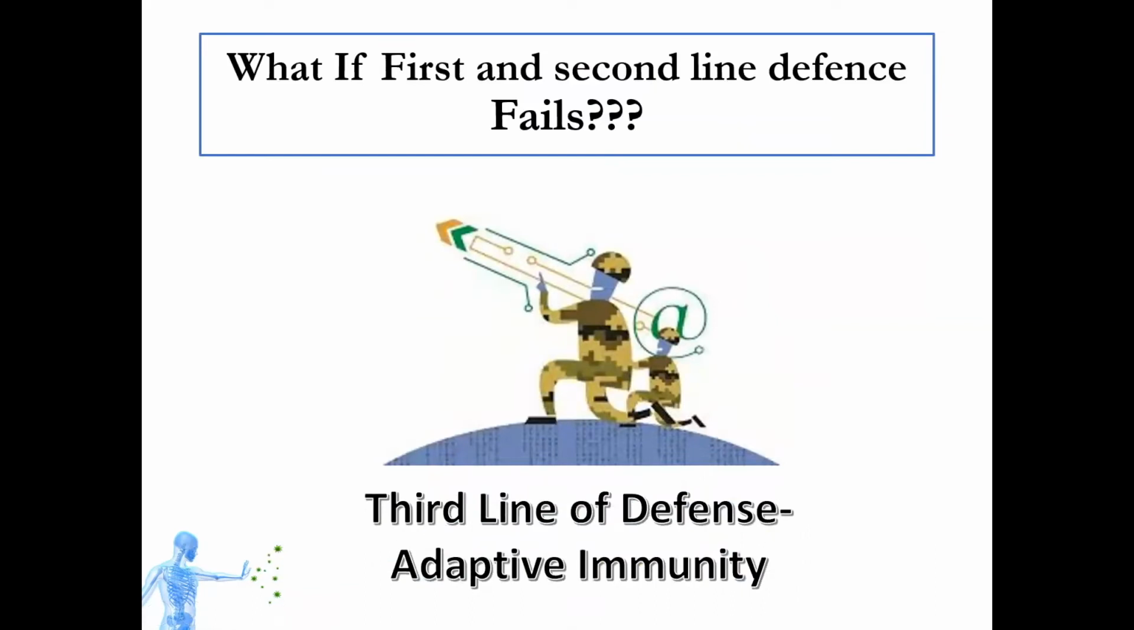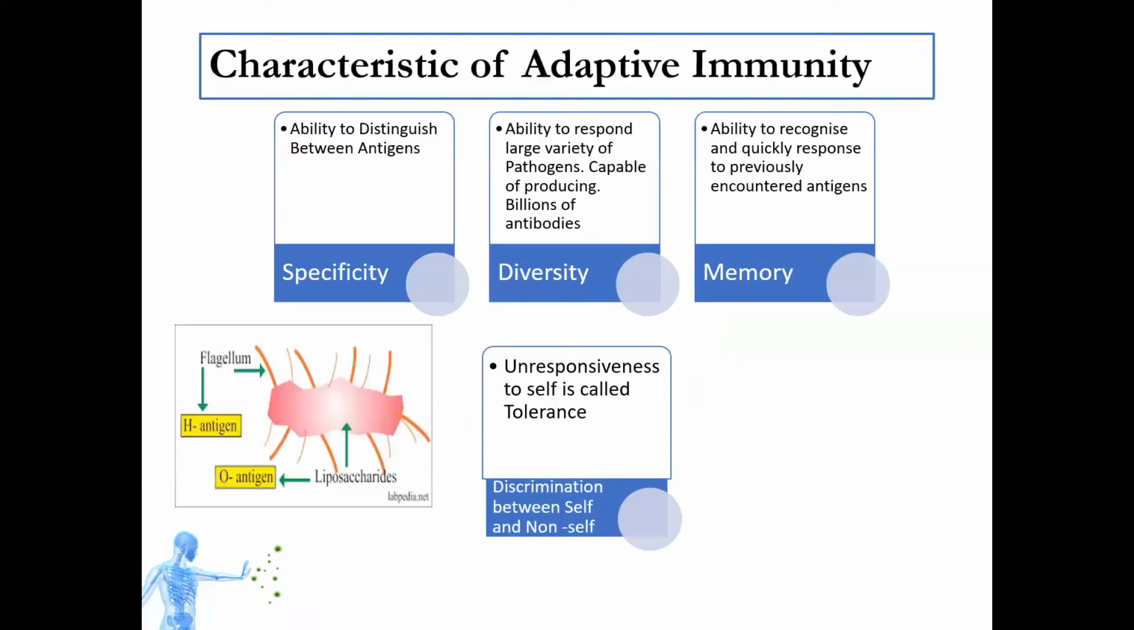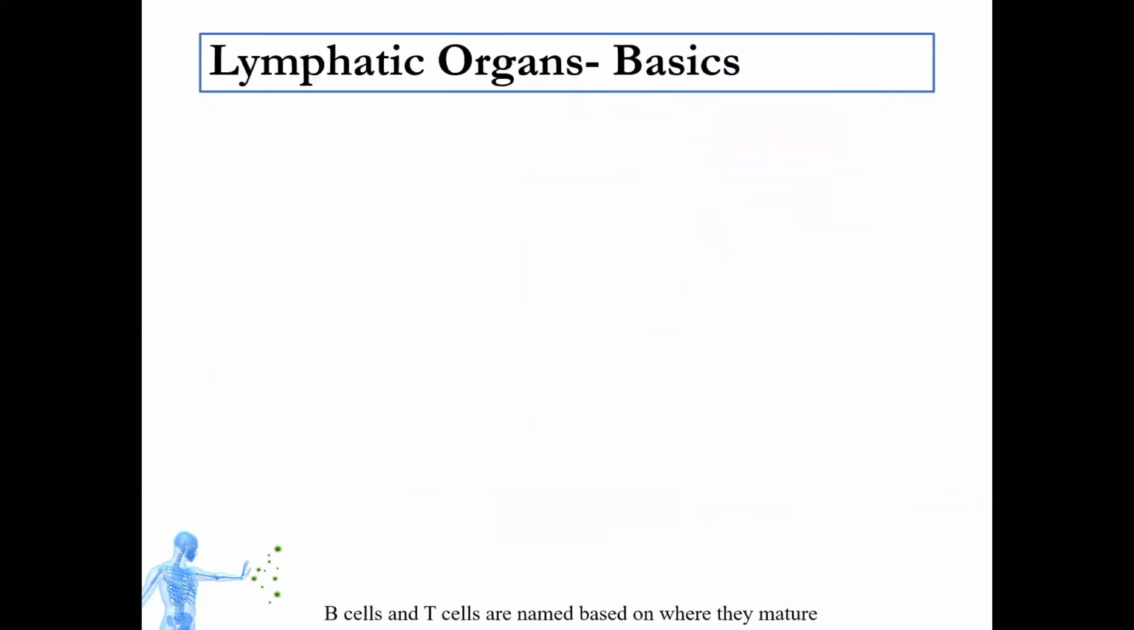In the last lecture, we already started that if the microorganism enters our body, and if our second and first lines of defense fail, then our third line of defense comes into action, which is called adaptive immunity, which is very specific to the particular pathogen. We also saw the characteristics of adaptive immunity: it is very specific, it is diverse, it has a memory, and it can discriminate between self and non-self.